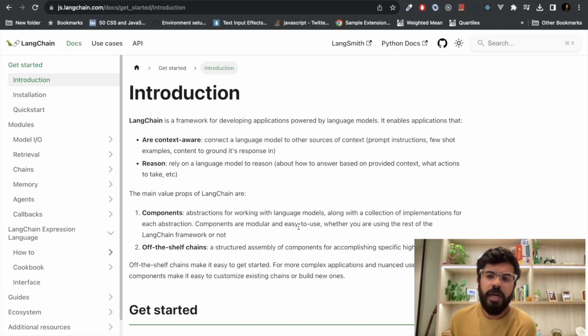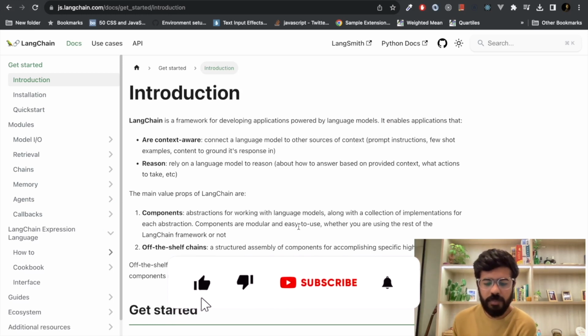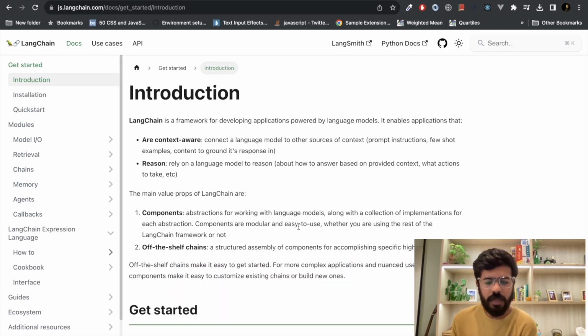So here we are. LangChain is basically a framework that provides a layer of abstraction for us. For example, if you're building a chatbot, you might need a CSV parser, right? The very first thing you will need for a CSV chatbot is a CSV parser. You will need some way to convert it into text, and then because a CSV can be very huge, you might want to break it down into smaller parts as well.